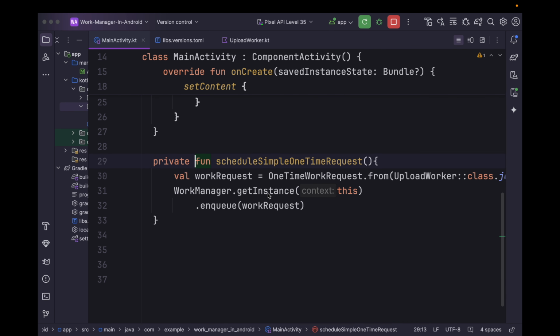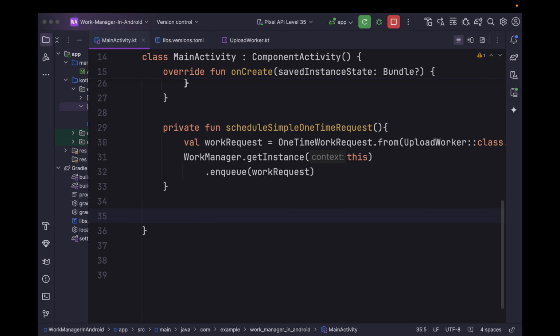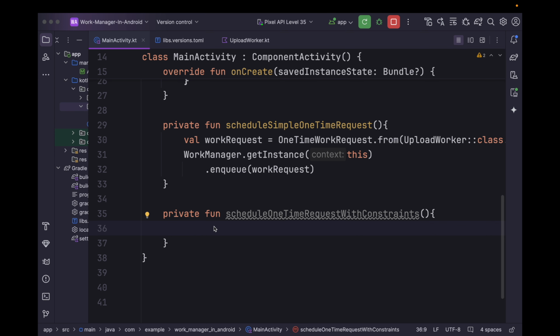Now let's suppose we want to have some constraints, like let's suppose we want to execute our work only when the device is charging or only when the device is connected to the internet or other criteria. So for that we can simply create a new private function. Now within this function we can define work request using the builder.